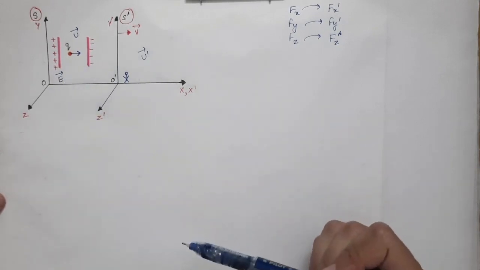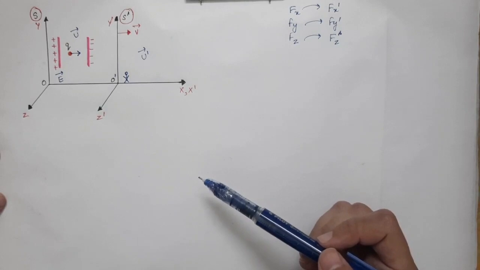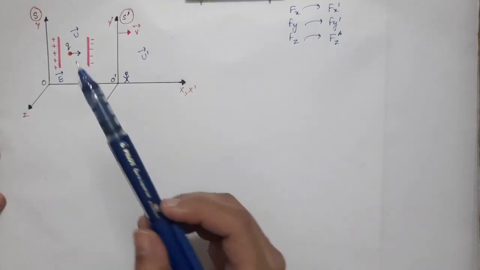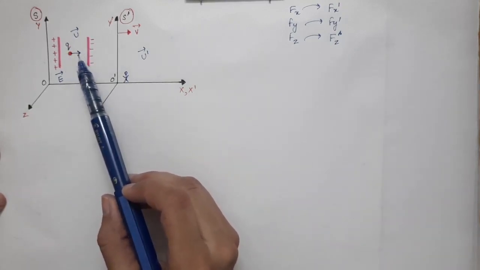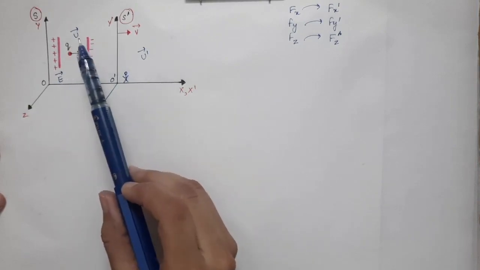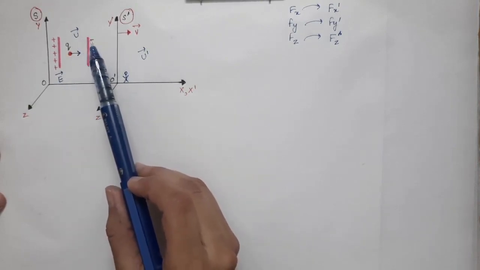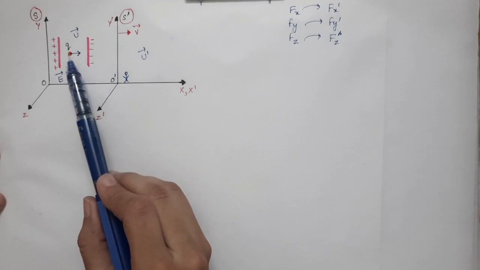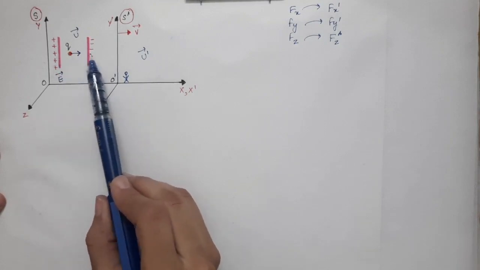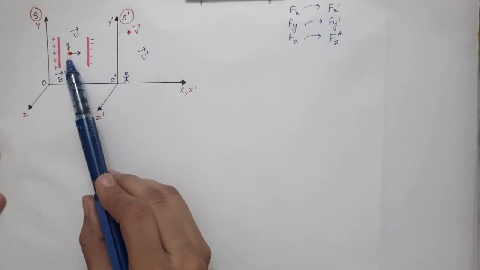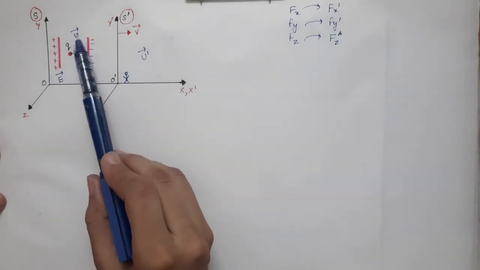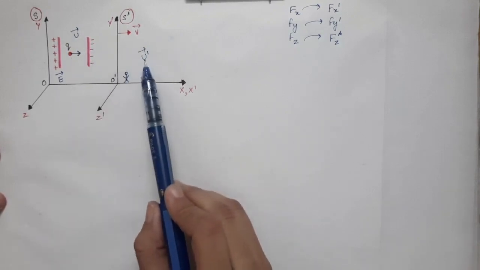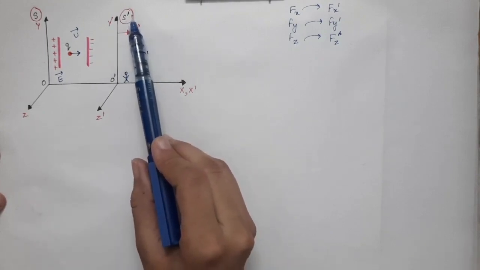So in this article we are just going to find the relation of forces in two inertial frames for the case of a particle. And after that we are going to find the force on this charge due to the electric field. So just keep in mind that in that case we will take the parallel plates, the charge will be kept in between these two parallel plates, and due to the influence of this electric field, this charge will have an instantaneous velocity, let's say u vector, and the same charge will have a velocity of u prime vector in S prime frame.